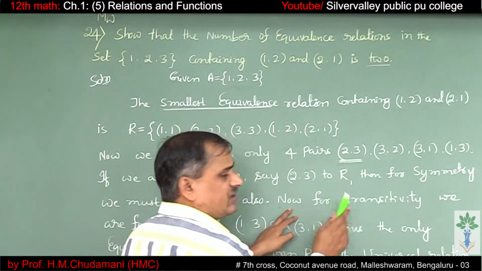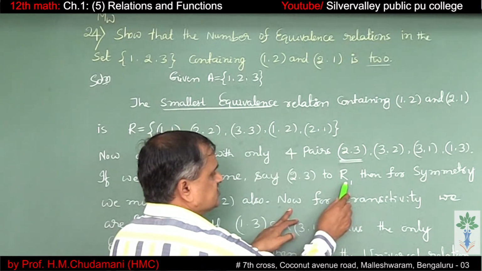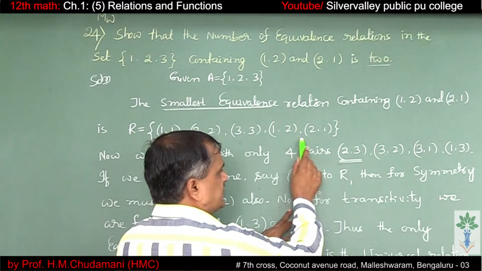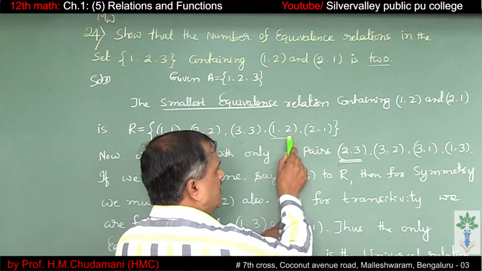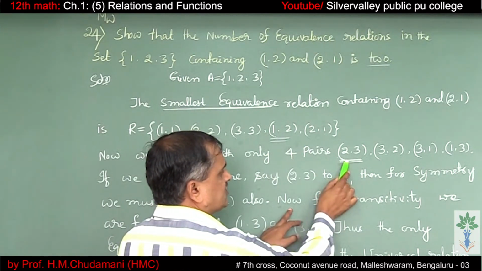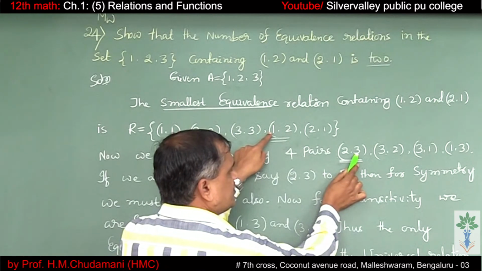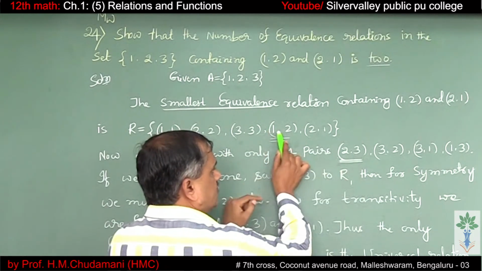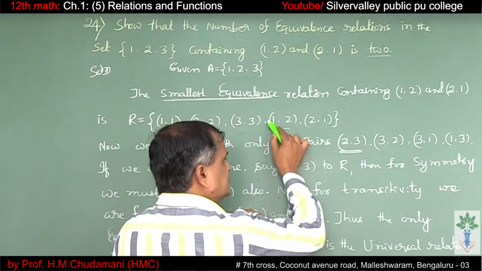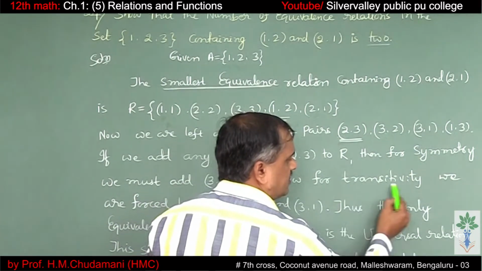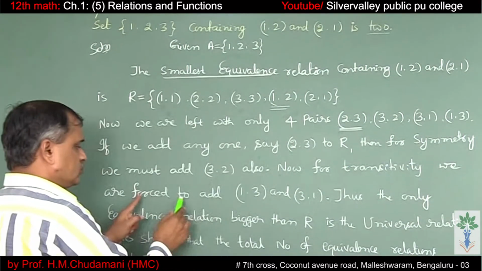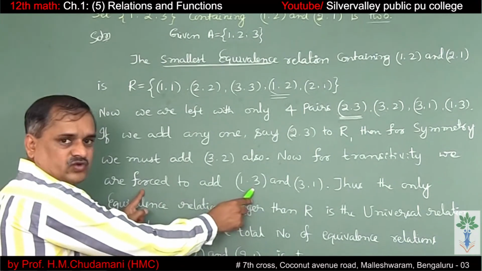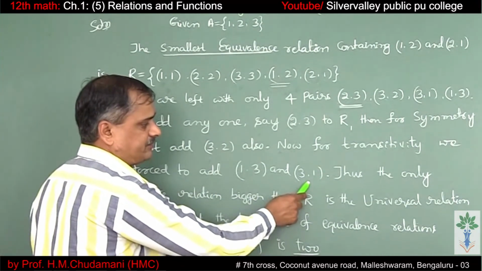Now for transitivity, since the relation R1 contains (1, 2) and (2, 3), (1, 3) must be there. (1, 2) and (2, 3) means (1, 3) must be there for transitivity. So we are forced to add (1, 3) and (3, 1).